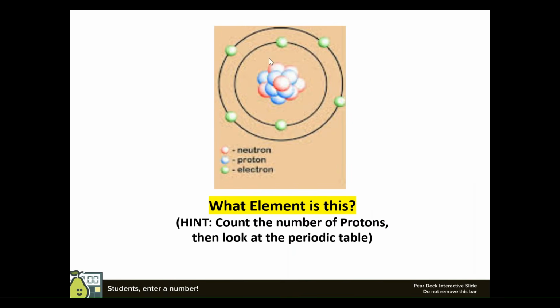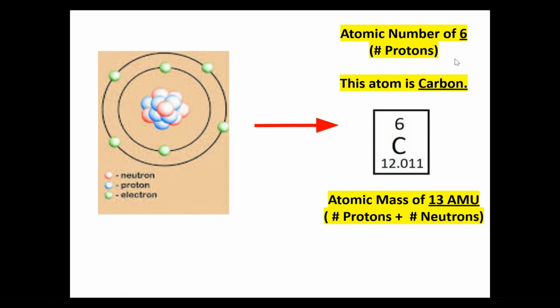So overall, if you were to look at the periodic table, what element is this based off of the periodic table? Good. It is carbon because it has an atomic number of 6. Now the mass can be different. We've seen other examples that have either an atomic mass of 12 AMU for carbon or an atomic mass of 13 AMU for carbon. Sometimes atoms are slightly different, but the number of protons is the one that matters.